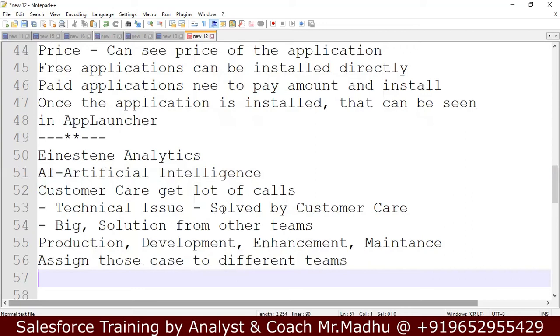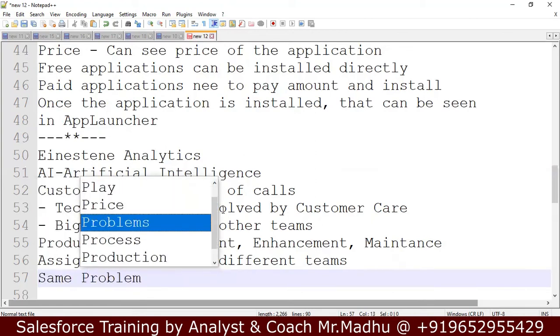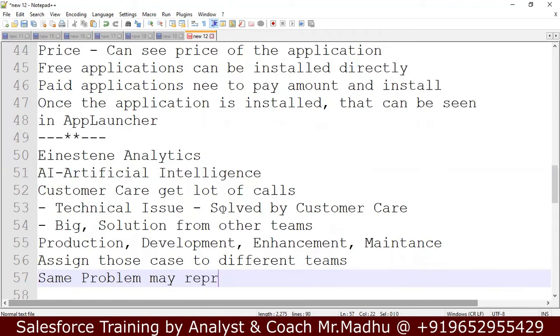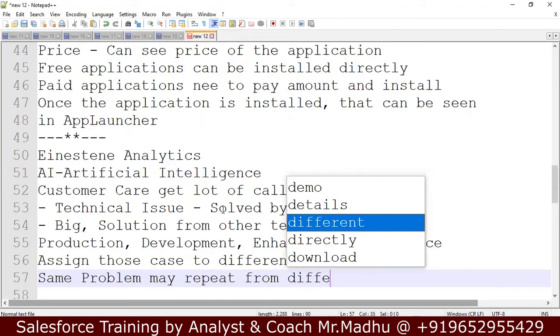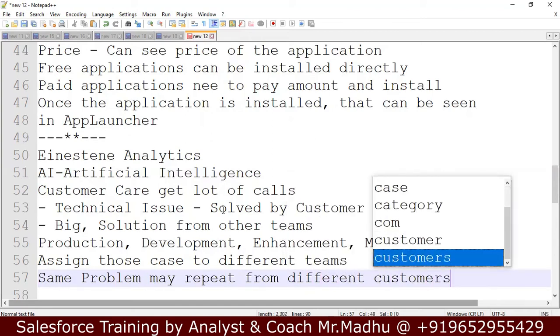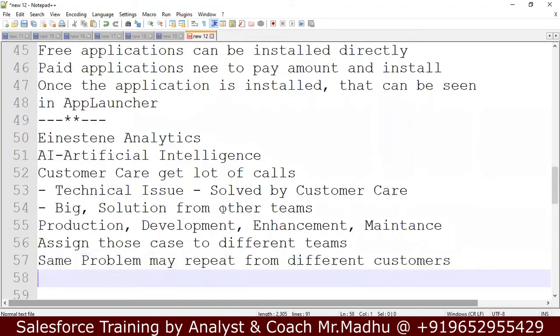So here what happens, customer care people get repeated problems. The same problem may repeat from different customers. Now, I have a problem with the power button. This power button problem in a laptop, many people will get.